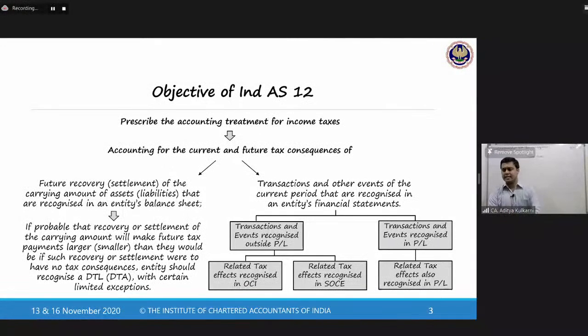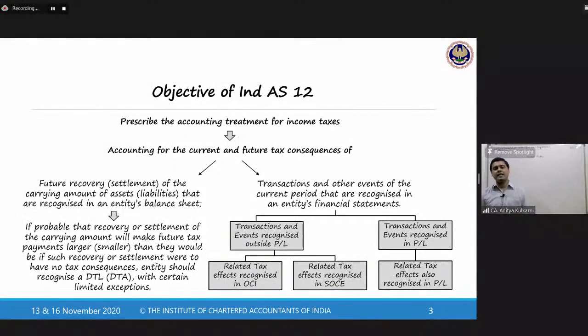What is the objective? Why did this standard have to come into force? This one has come now, but there was an AS 22 earlier. So why do we have this? We have this standard to prescribe the accounting treatment for income taxes.